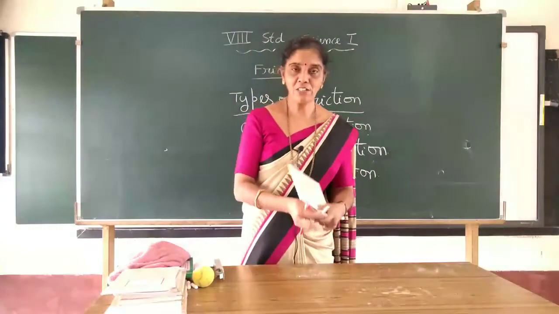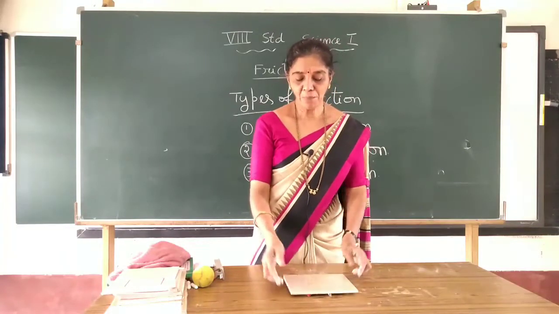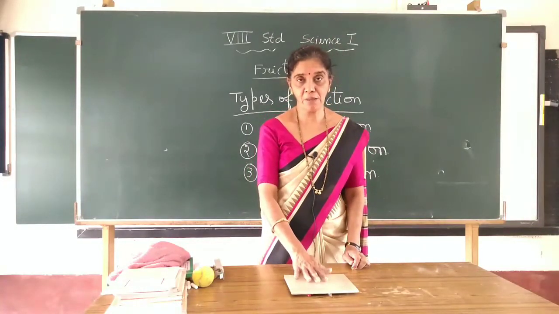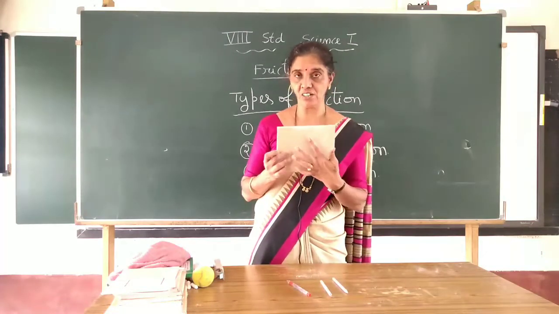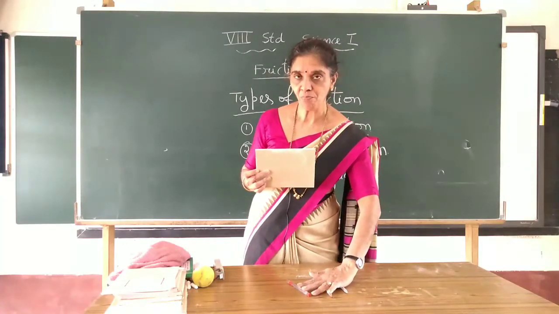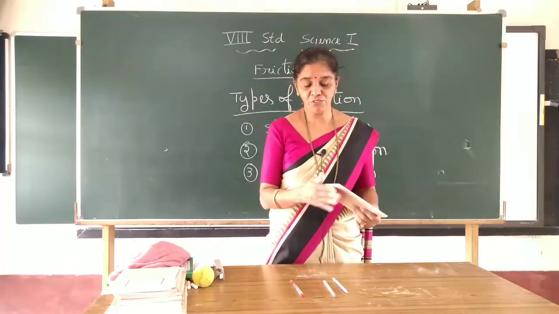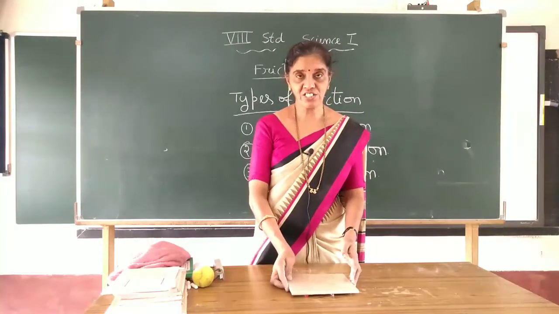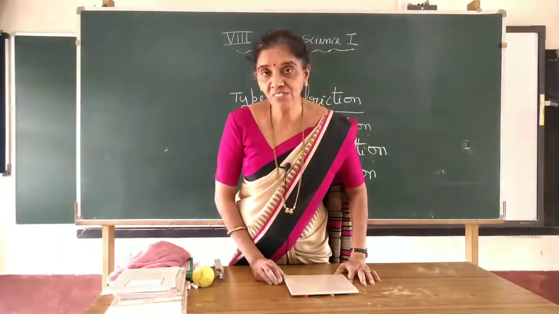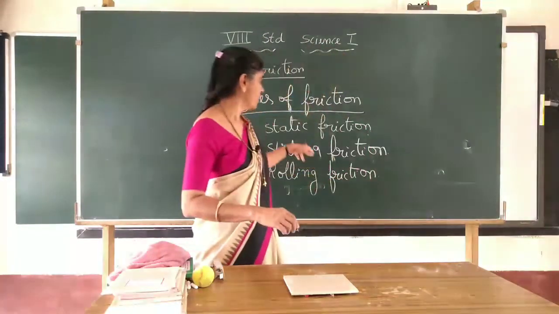Now, by using these 3 pens, when I apply the force here, the friction develops here on the 3 pens. The book is in contact with the 3 pens here. When I put the force, it actually rolled on the 3 pens, and this friction is nothing but the rolling friction. Rolling friction is always smaller compared to these two.